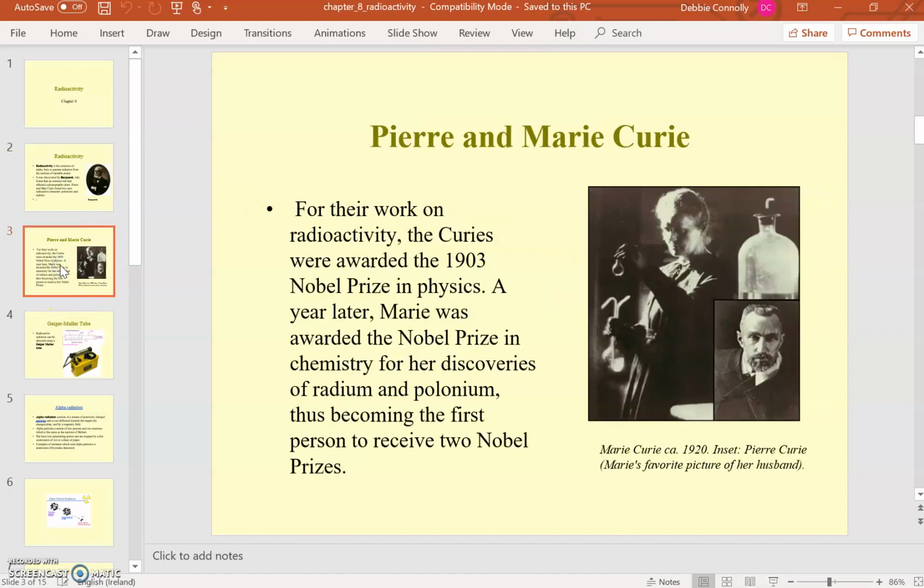So Marie Curie was awarded the Nobel Prize in Physics. She also received the Nobel Prize in Chemistry as well, in 1903 for her discoveries of radium and polonium. So just look in the chapter, it'll go through a bit about them. You can read through that. That's stuff you can find yourself.